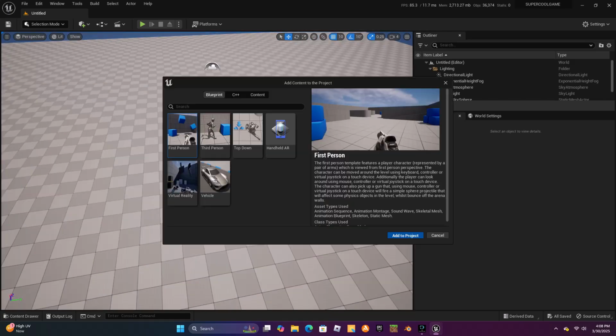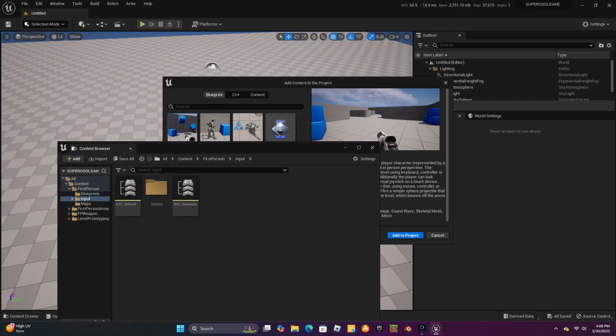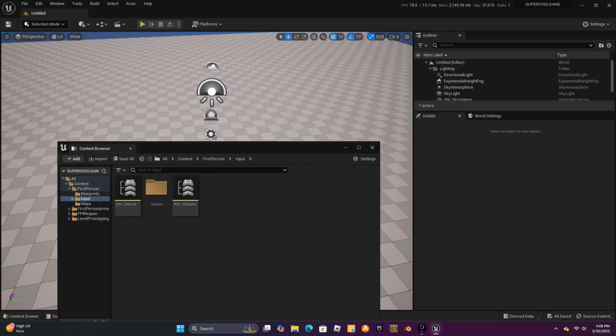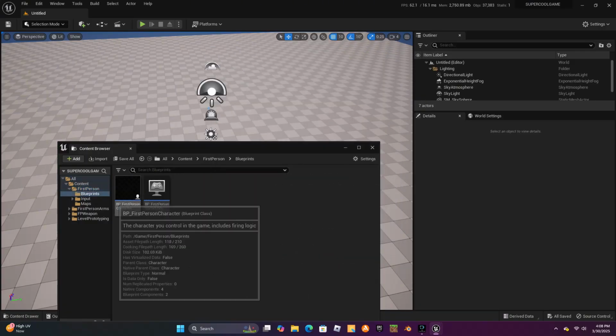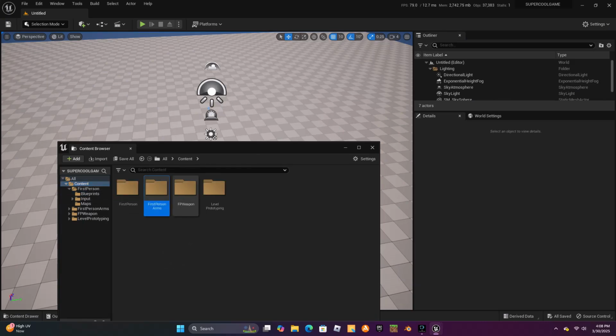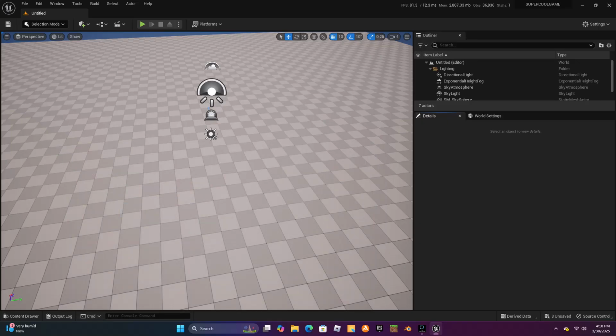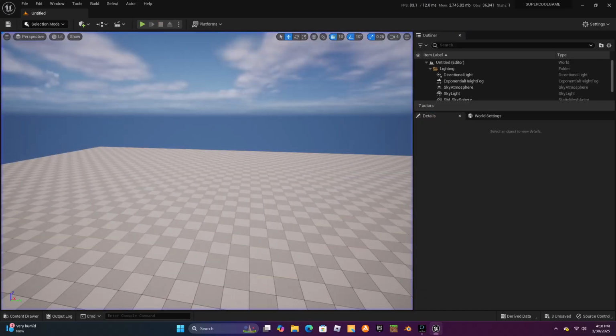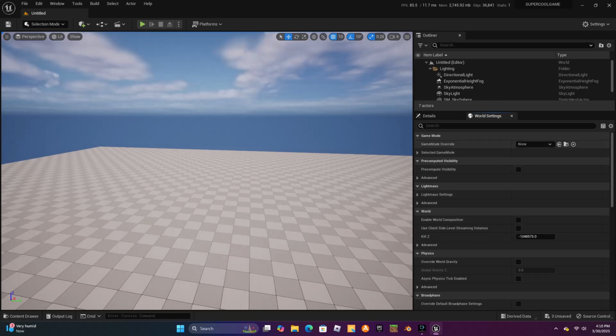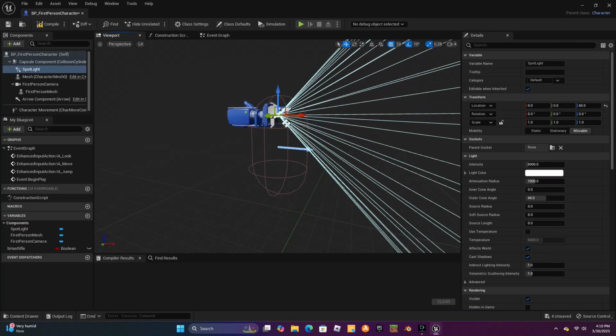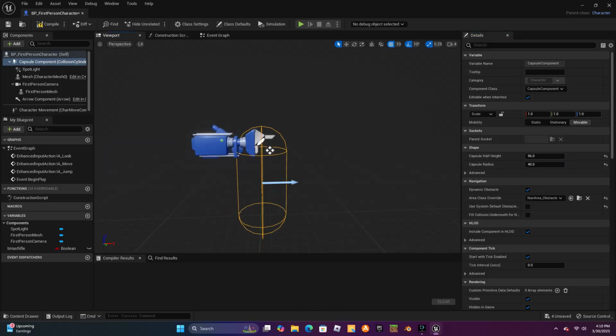So let's import the first-person template that Unreal Engine provides and get rid of all the useless shooter stuff that it's included with it, because this is not a shooter game, this is a horror game. So we will keep the character, but we will get rid of all these folders and useless crap. Now, okay, just started the game, did not work, so let's put in the first person game mode and start building a flashlight.